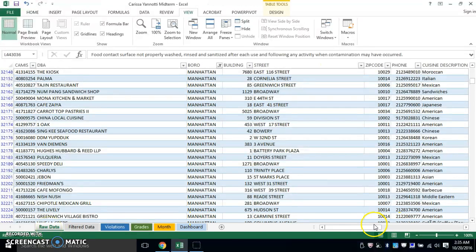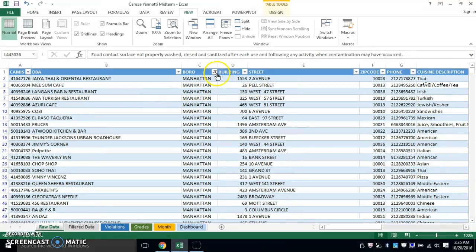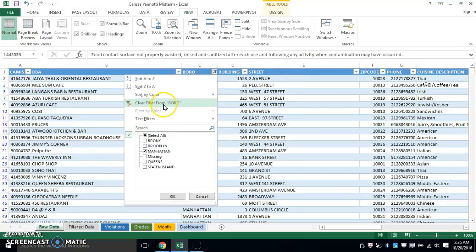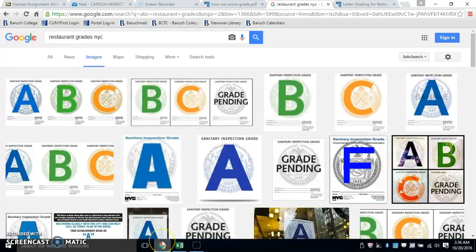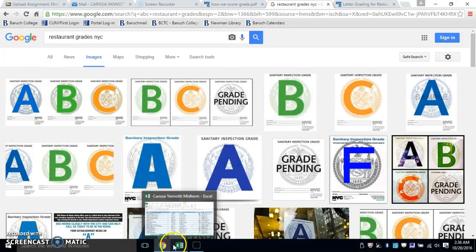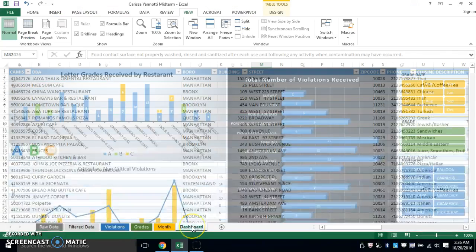So what I decided to do was based on New York City inspection grades for restaurants. The reason why I chose to do this is because I'm the type of person who always likes to eat at restaurants who score a grade of A. And you'll later see this in my dashboard.